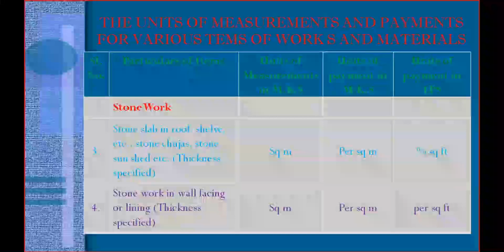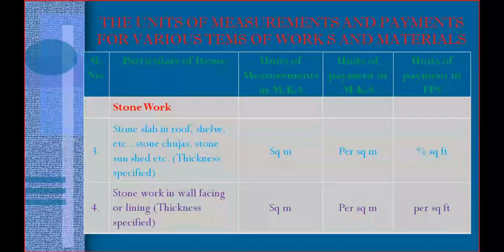And the next one is stonework in wall facing or lining. That means when the brickwork is completed, there will be stonework on the wall facing, for design purposes. For this type of work, you need to measure in square meter and pay per square meter. In the FPS system, you need to pay per square foot.